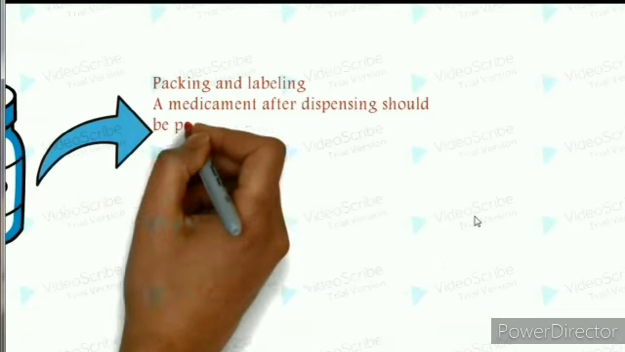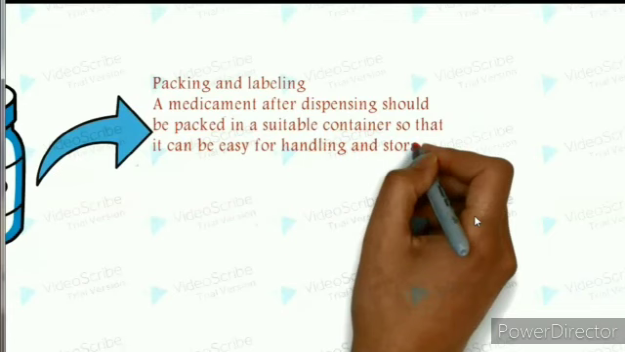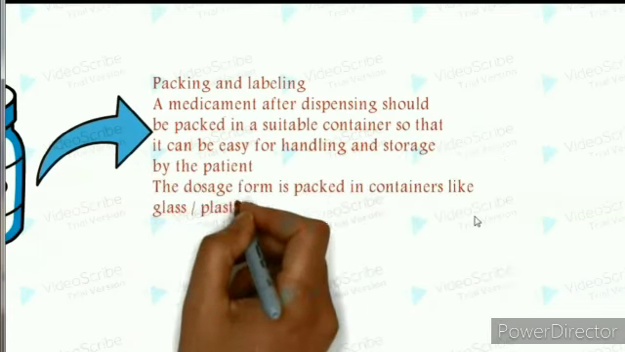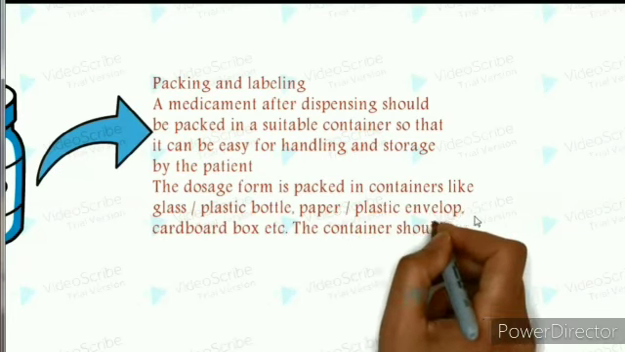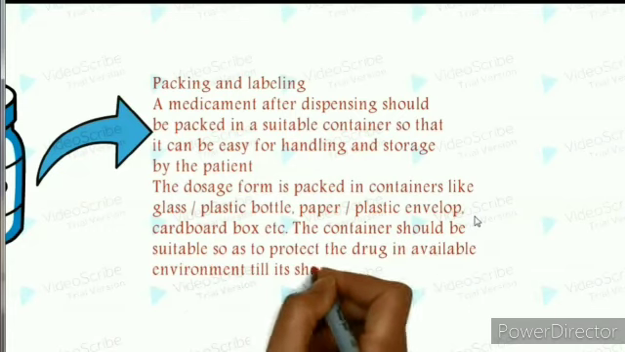The medicament after dispensing should be packed in a suitable container so that it can be easy for handling and storage by the patient. The dosage form is packed in a container like glass, plastic bottle, paper, plastic envelope, cardboard box. The container should be suitable so as to protect the drug in an available environment till its shelf life.